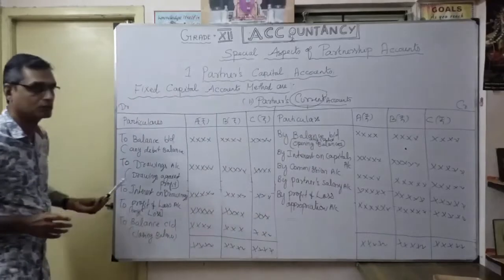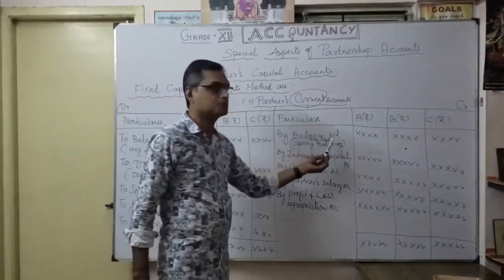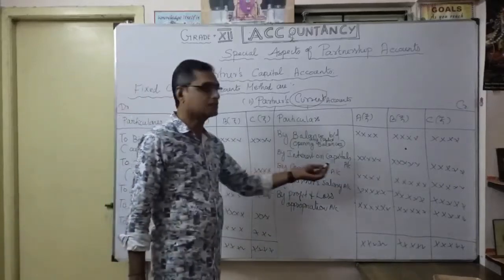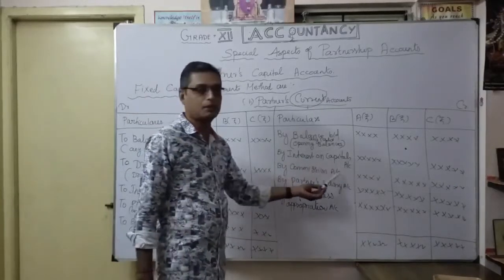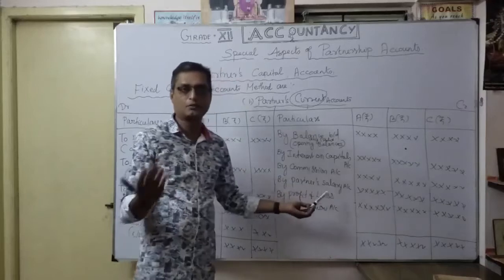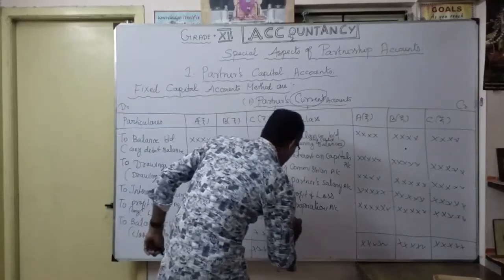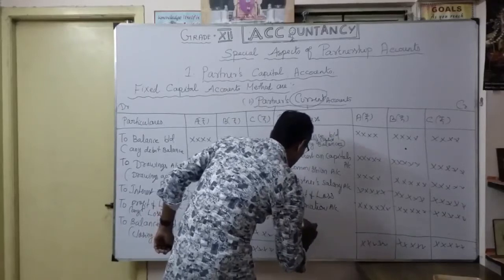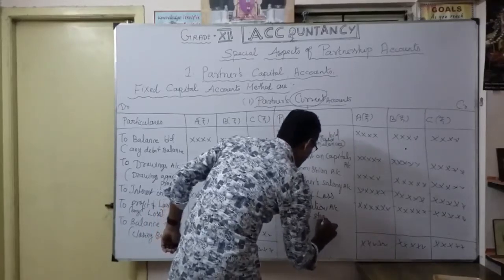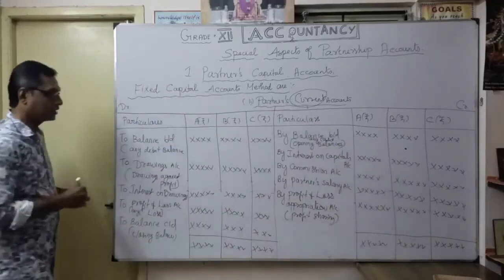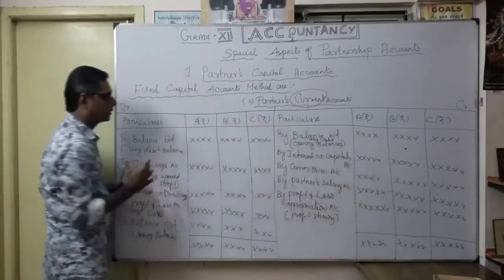That's very important. On the credit side, by balance brought down, opening. So opposite, to balance carried out. In the meantime, interest on capital you want to show, then what is the commission, and what is the salary you are given to the partners, then finally what is the profit sharing. Here I will say profit sharing. Okay. So here only loss side. Okay. So that's your credit side. So what is your debit side?